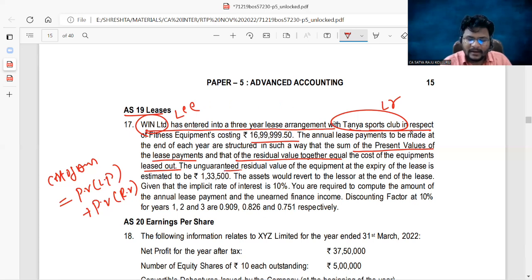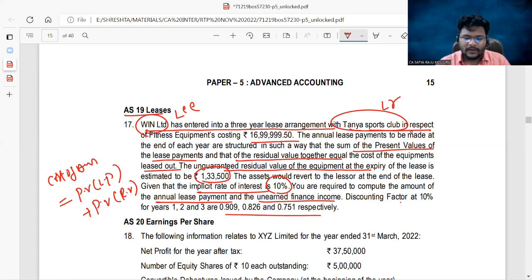The unguaranteed residual value of the equipment at the expiry of the lease is estimated to be 1,33,500. The assets would revert to the lessor at the end of the lease. Given that the implicit rate of interest is 10%, you are required to compute the amount of the annual lease payment and the unearned finance income. Discounting factor at 10% for years 1, 2, 3 are given.